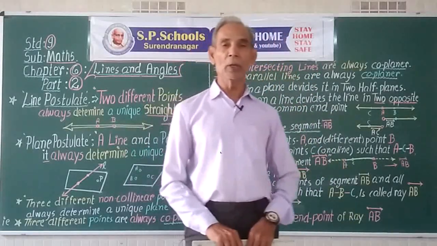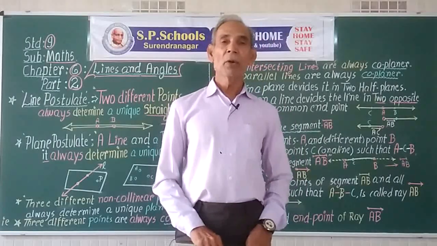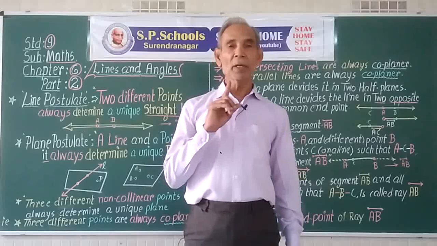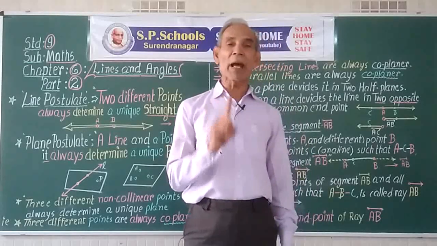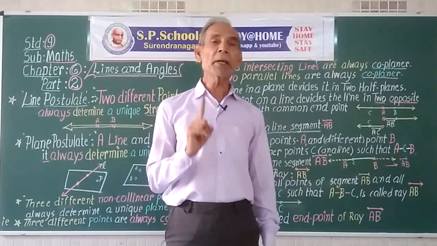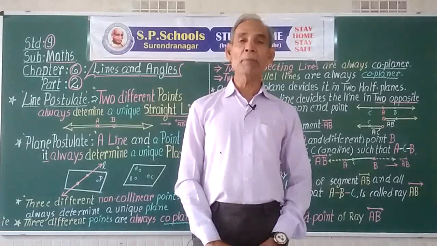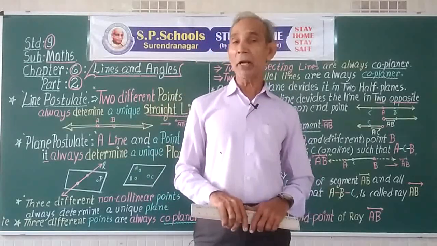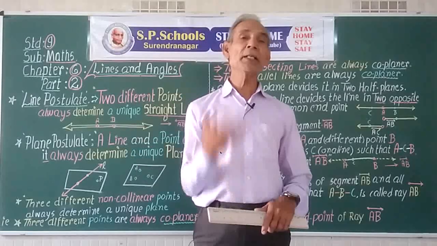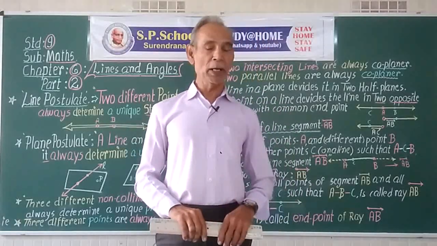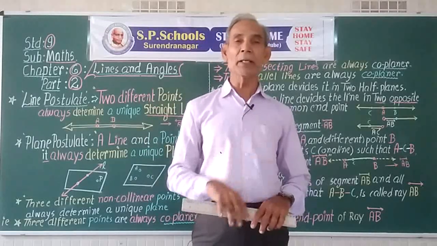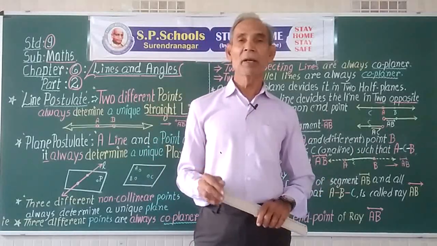Think of a stool which remains always in balance if it has 3 legs. It doesn't topple because 3 points, 3 legs are always in a plane. So the stool remains always in a plane. So it doesn't topple.